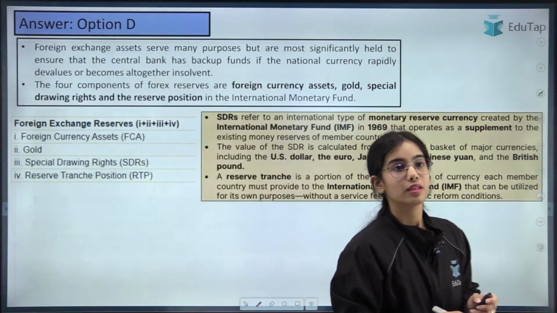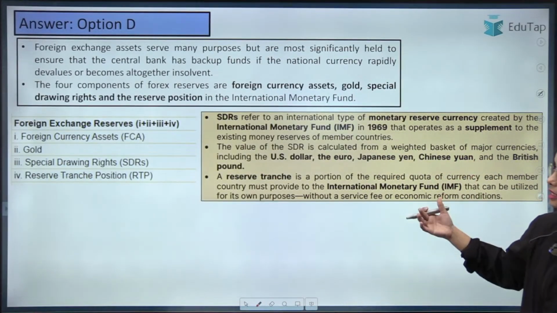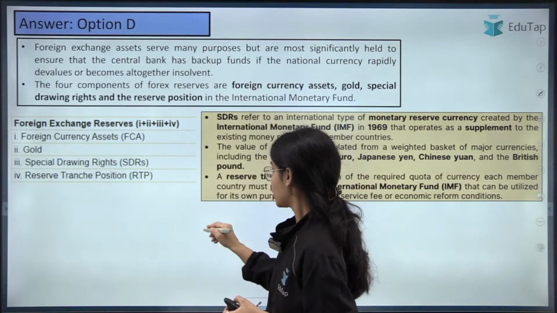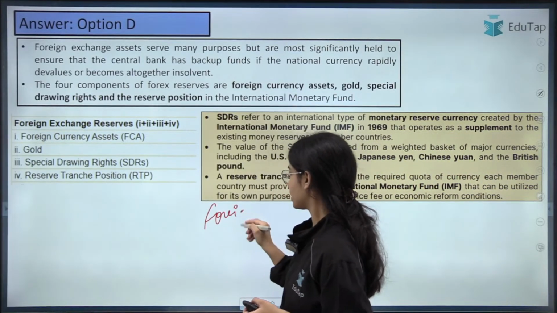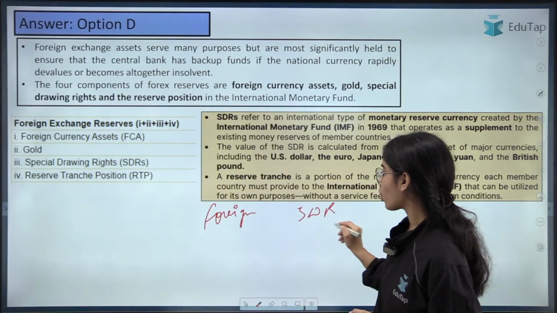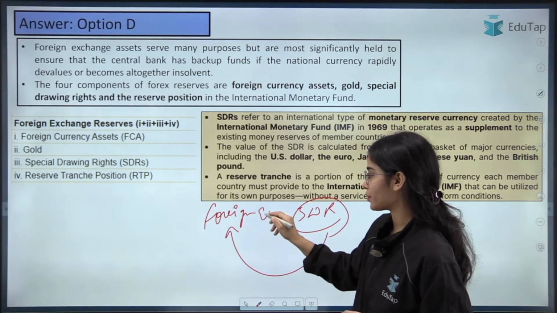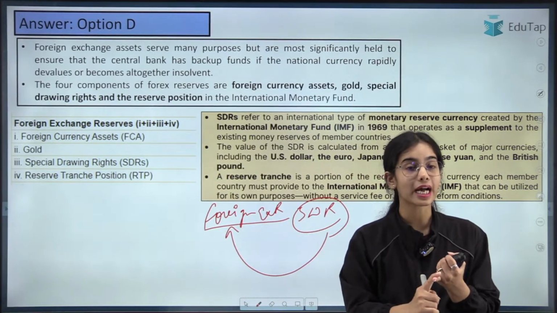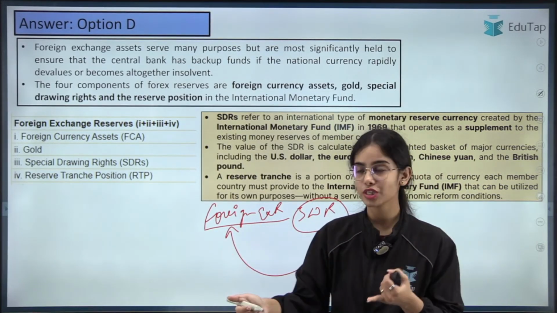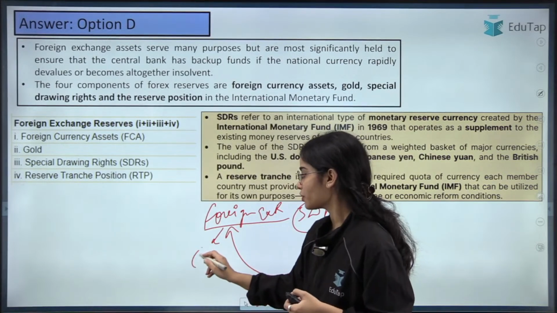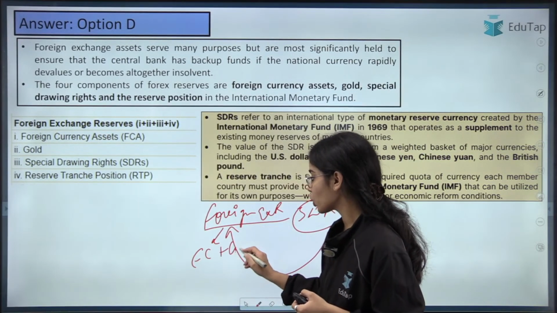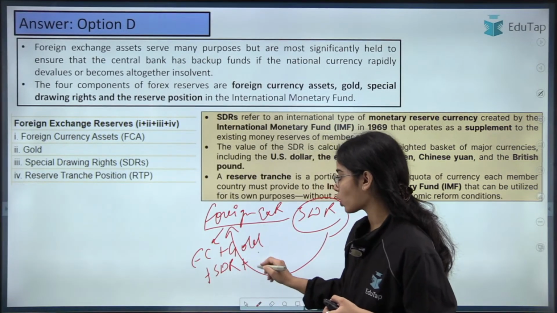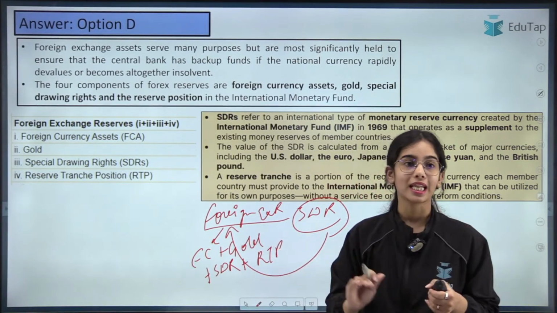Okay, now coming to the foreign exchange reserves, which we have also discussed here. The SDR is part of the foreign exchange reserves in our country. What are the foreign exchange reserves in our country? It is the foreign currency that we are keeping. So in the foreign exchange reserves, we keep the foreign currency, we keep the gold, as well as we keep the SDR, as well as there is also the reserve tranche position that we are keeping.